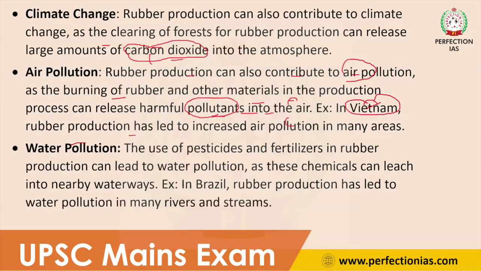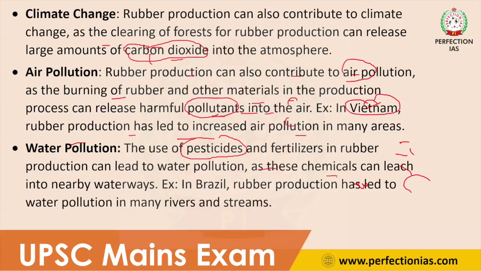And next thing is water pollution. For rubber plantation, a huge quantity of pesticides and fertilizers are used. The excess fertilizers and pesticides are mixed into nearby water bodies and threaten them. Also the chemicals and waste coming from rubber production are mixed in this water, and it will affect the quality of water.